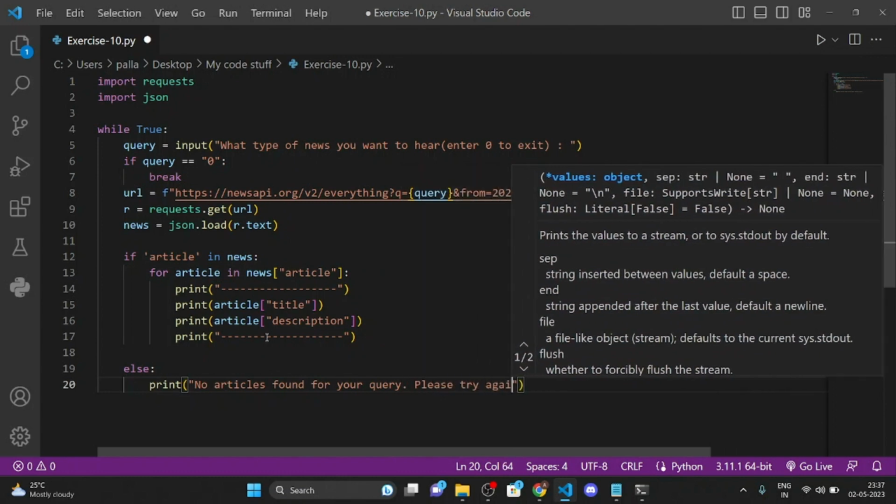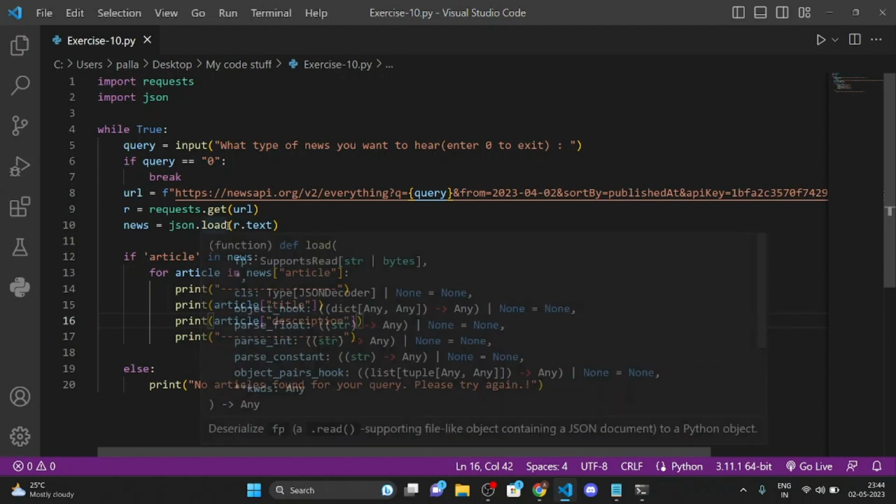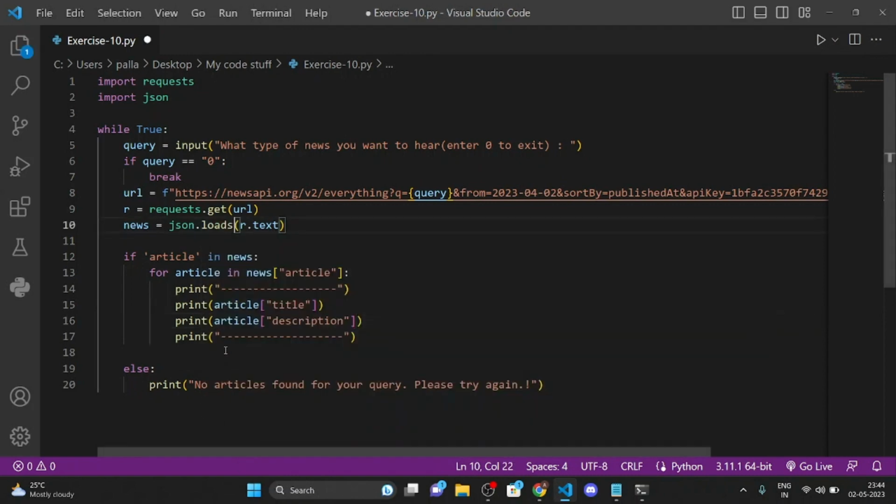Please try again. Okay, so before running the program, let me fix some errors in this code. The first one will be that I have to do json.loads and not json.load. The second will be I have to do if articles in news, right? And the third will be I have to do articles right here also.